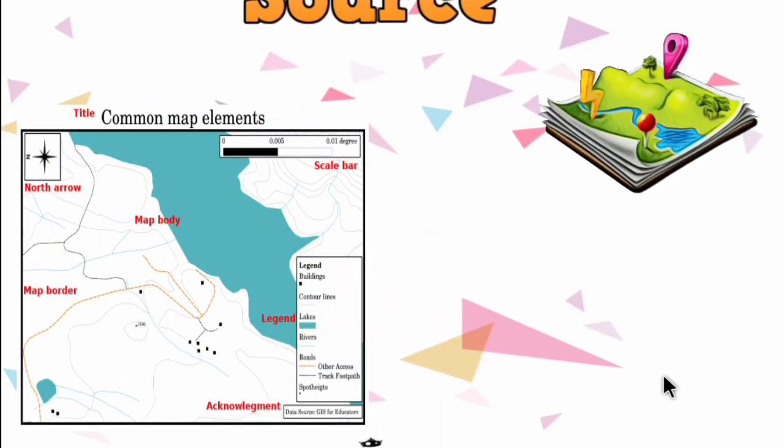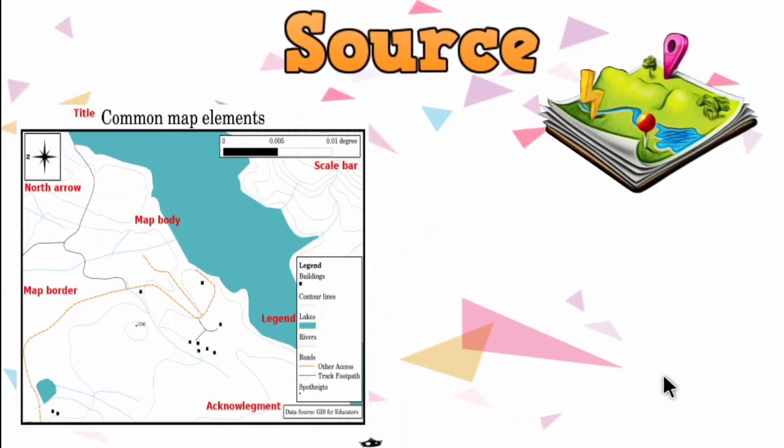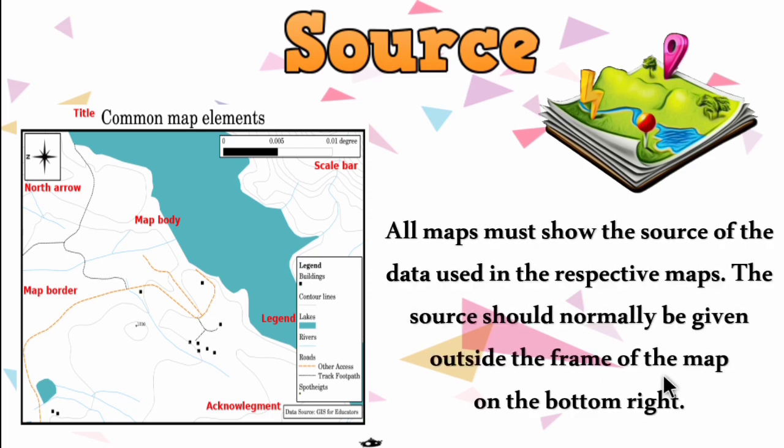And next one is source. Source means from where we get information, or the starting point. Let's see the definition. All maps must show the source of the data used in the respective maps. The source should normally be given outside the frame of the map, on the bottom right.